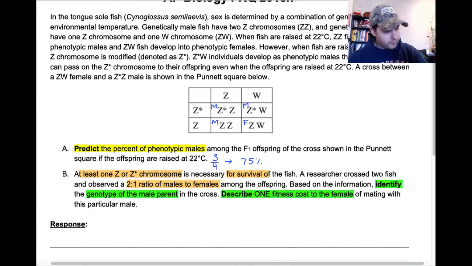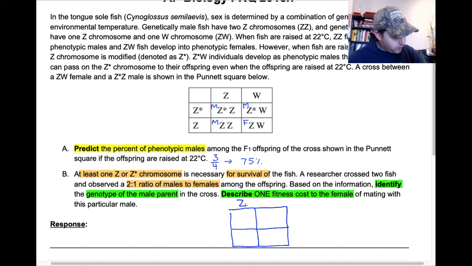As we set up our Punnett square, we know that we have to have 1 male and 1 female, and the only female genotype that we know of is ZW. We also know that one of those offspring is not surviving, and the only way to not survive is to have that WW genotype.